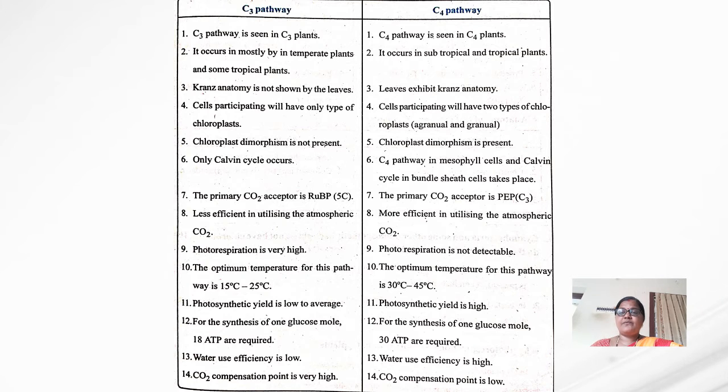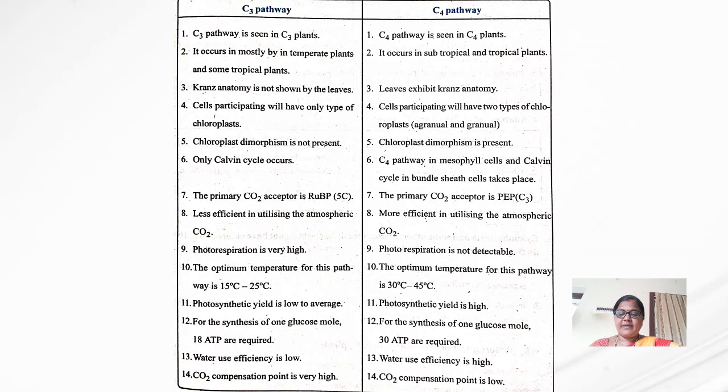In the C4 pathway, the optimum temperature is 30 to 45 degrees centigrade. So this is the comparison.